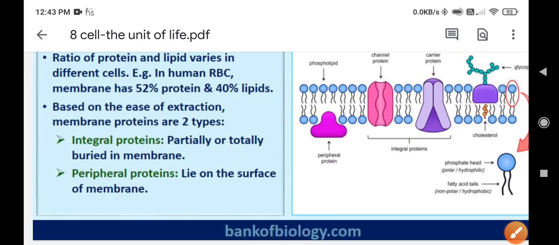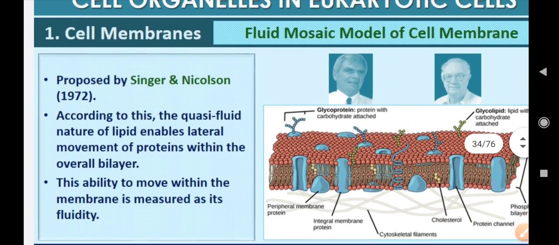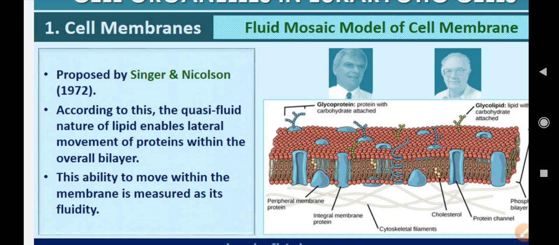So proteins are of two types, integral proteins and peripheral proteins, and this classification is based on the ease of extraction. Integral proteins are partially or totally embedded in the membrane. Peripheral proteins lie on the surface of the membrane. So which one is easier to extract? Okay, yes, your answer is right, peripheral protein. So I hope it is clear. Let's move on to the discoverers, okay.